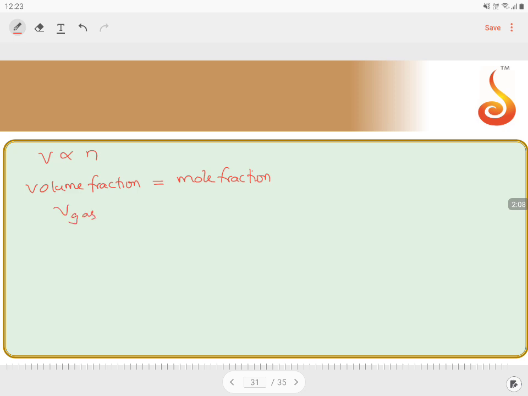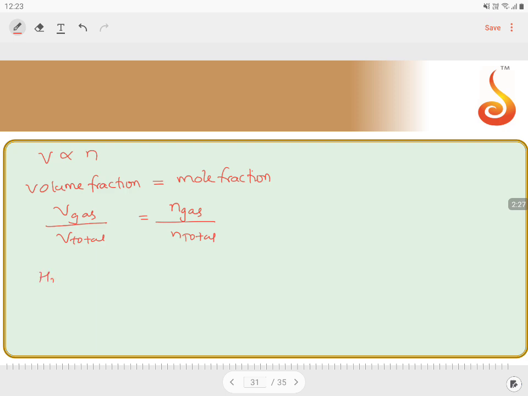Volume of gas by total volume, V total, is equal to number of moles of gas by N total. So can I say volume fraction is equal to mole fraction?